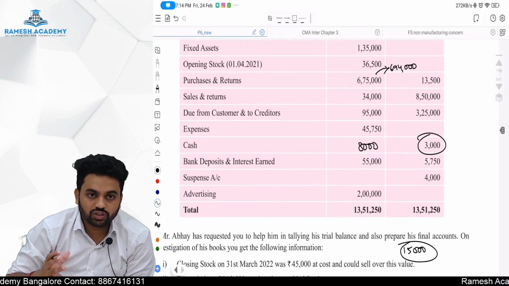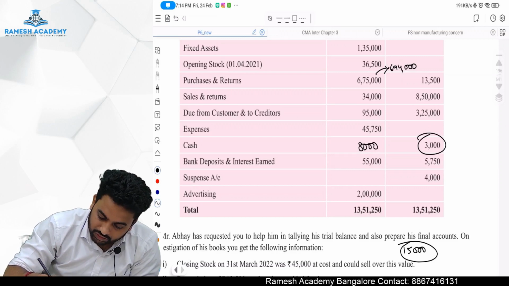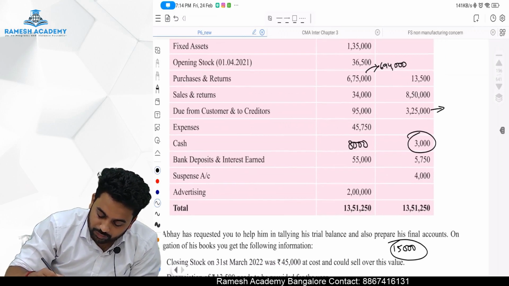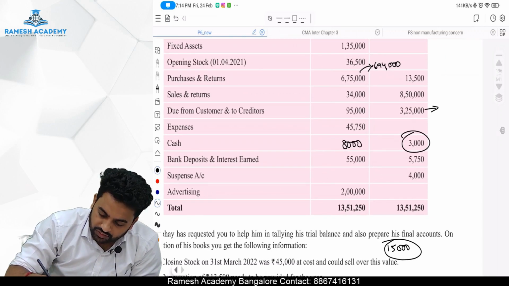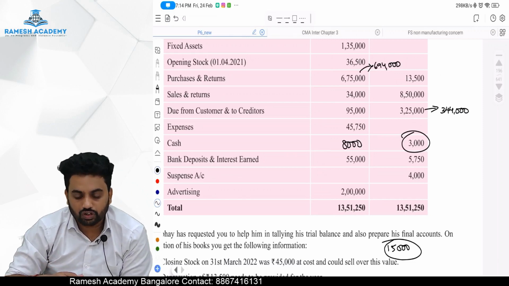Also, what will be the entry for purchase? Purchase account debit to creditor account. So creditor account balance also will increase. So this 3,24,000 will become 3,44,000. Okay, sir, done.